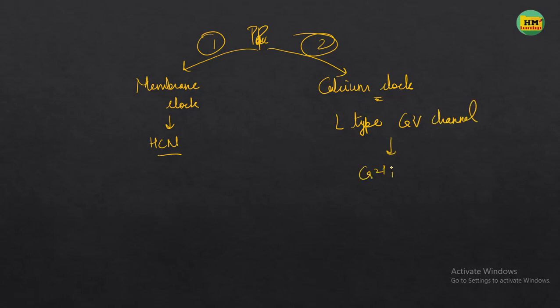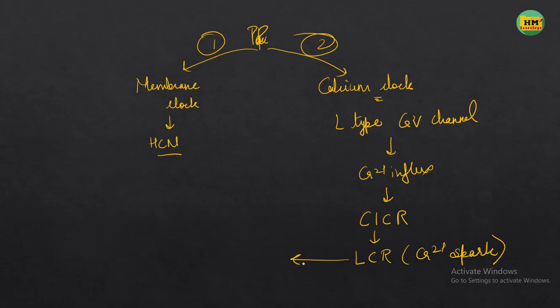They allow calcium influx inside the cell, and it causes calcium induced calcium release, resulting in the local calcium release, that is the calcium spark, from the sarcoplasmic reticulum. Now this leads to an increase in intracellular calcium concentration.